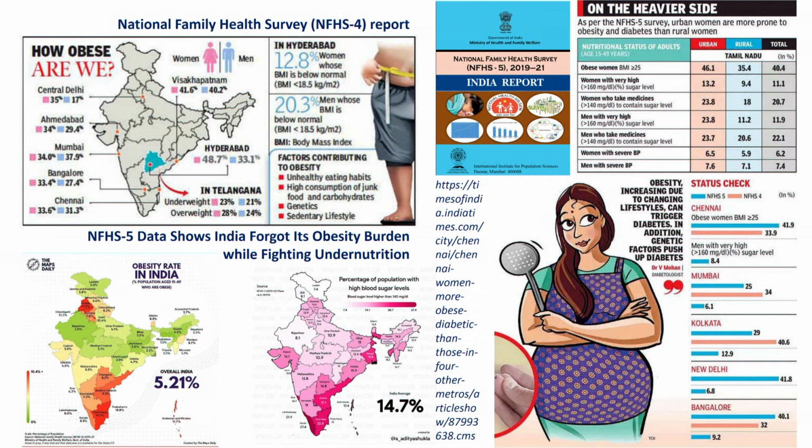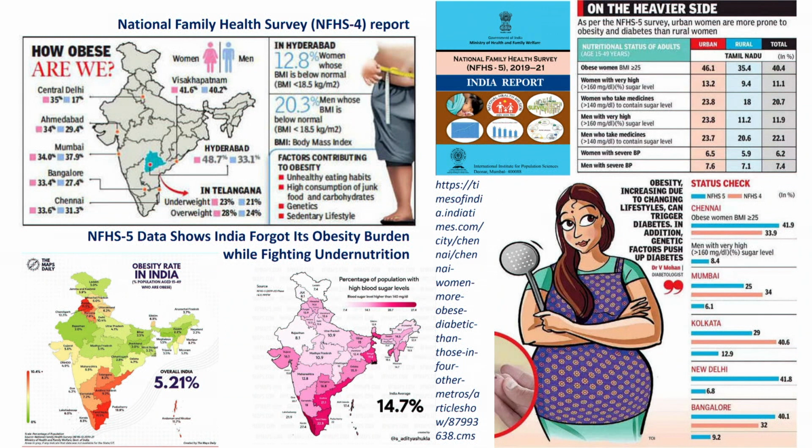Government of India, in NFHS a few years back, published that Hyderabad has the highest number of obese people in India. I'm not very sure. I don't know where the data is from. I am not involved in that. Then they also mentioned that undernutrition is also very common in Hyderabadi men. You can see there in Hyderabad, men and women have almost 12-20% of them undernourished. That means undernourishment as well as overnutrition are prevalent mostly in Hyderabadi people.